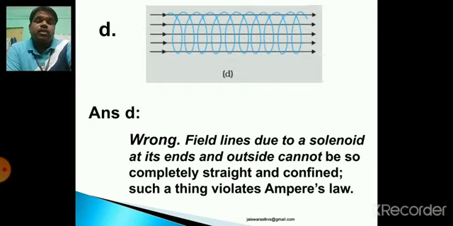Field lines due to a solenoid at its end and outside cannot be so completely straight and confined. Such a thing violates Ampere's law. Ampere's law: closed integral B dot dl equals mu naught I. So this is the violation of Ampere's circuital law. And inside the solenoid, and you may say outside the solenoid, magnetic field lines are never straight. They always form closed loops, originating from the North Pole and terminating at the South Pole. So this will also be wrong.